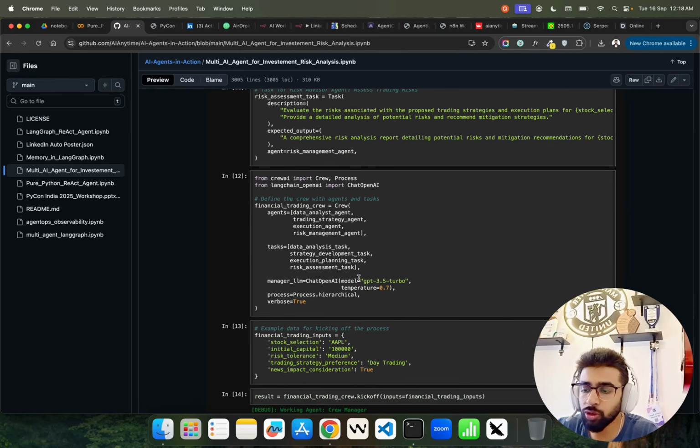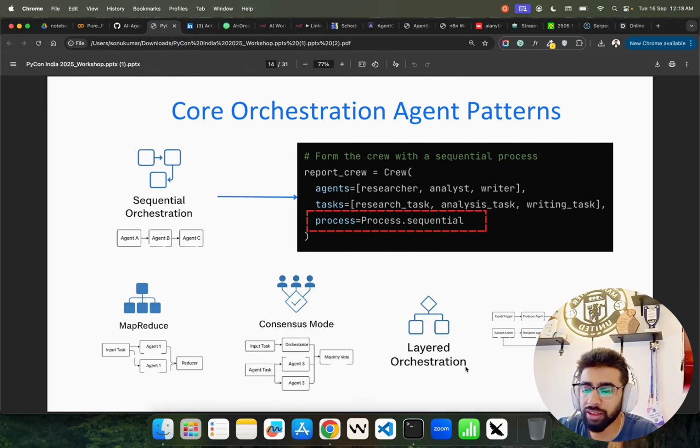Then we use process.hierarchical for this particular orchestration design pattern that you see, layered orchestration. We have a producer-reviewer model, very similar to consensus, but a bit different. There will be a worker agent, a producer, and a reviewer agent, and the final output will be through the reviewer basically.